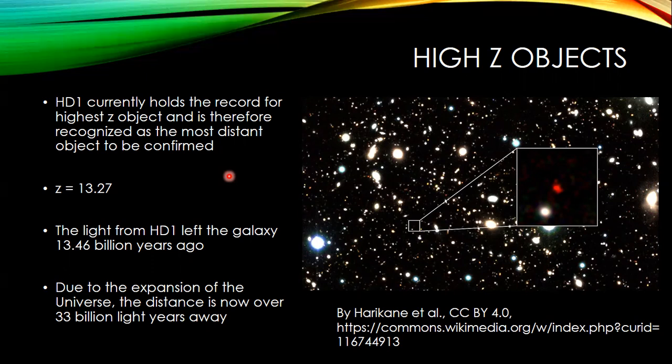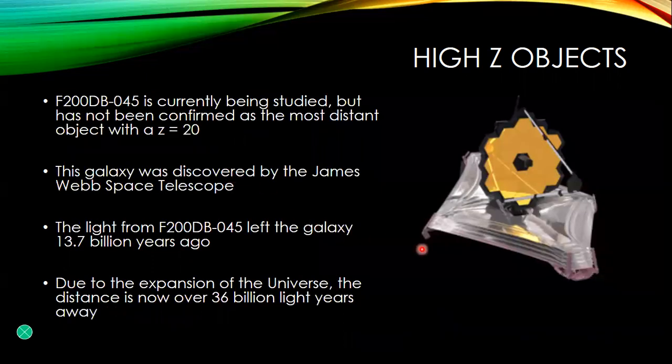However, thanks to the James Webb Space Telescope, we have what we think might be a good contender to beat this galaxy. It's given a really obscure name, F200DB-045. Okay? I don't even know what that catalog number means. Oftentimes they categorize these different objects according to some catalog of objects.